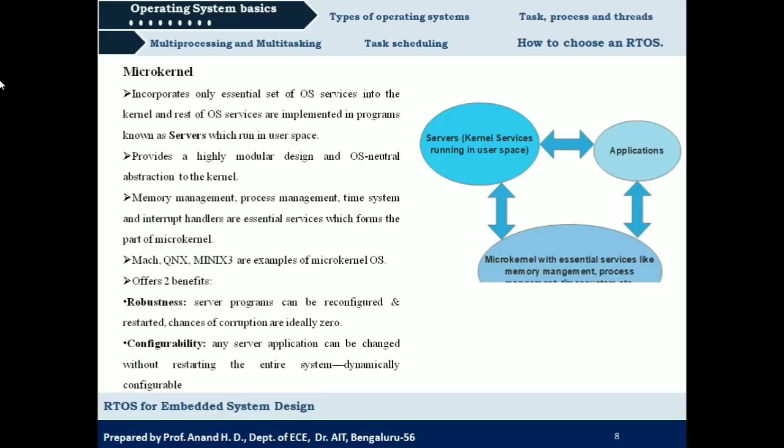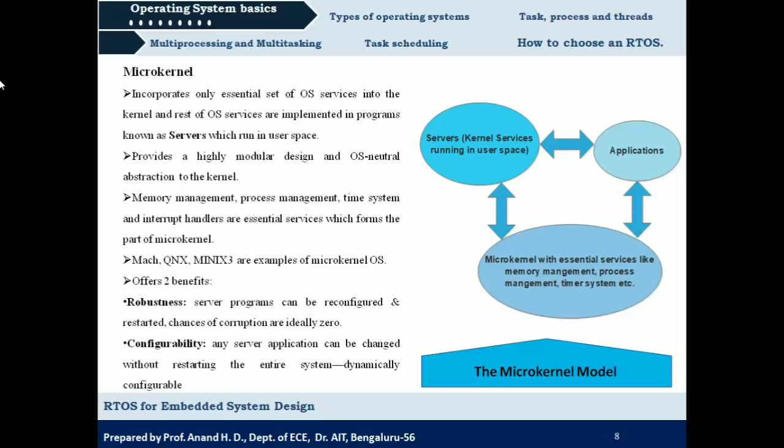If you look into the architecture of the microkernel, we can see that only the essential kernel services, like memory management, process management or timer system management, will run in kernel space, and all the additional services will run through programs called servers, which run in user space.